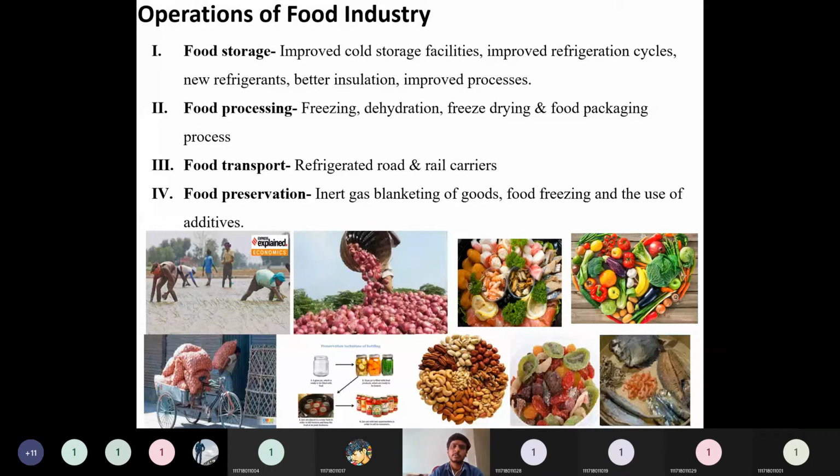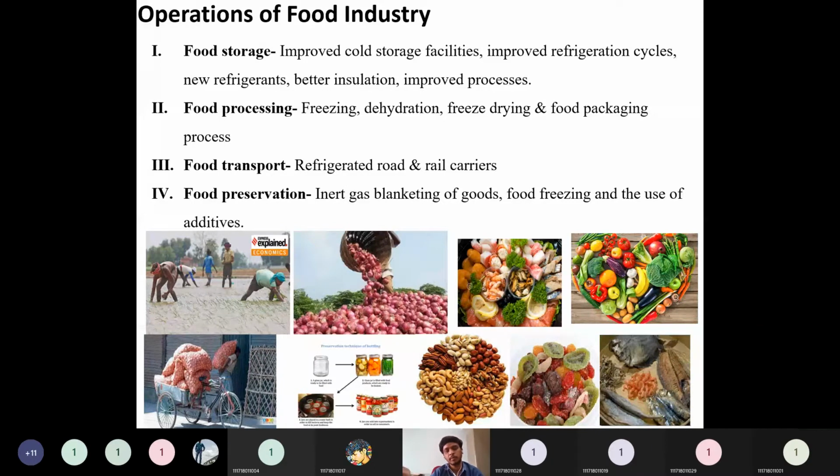Then food processing. Food processing means converting raw food into value added products, so that its shelf life is increased. At the same time the taste and nutrition value of the food change, and obviously the price increases, which is profitable for the industry. Then food transportation, before and after processing, plays a major role. With refrigerated rail and road carriers, transportation to very far away locations is much easier. Then we can supply our food to other locations, and we can export our food.